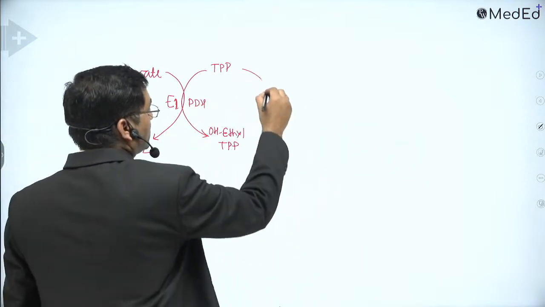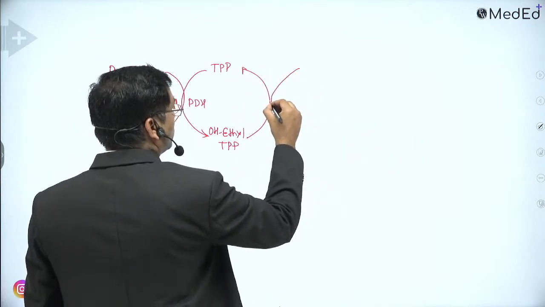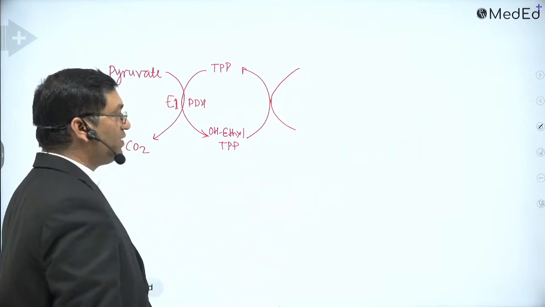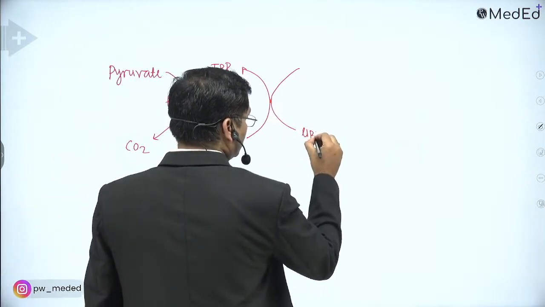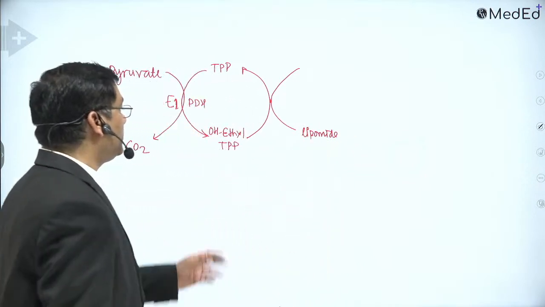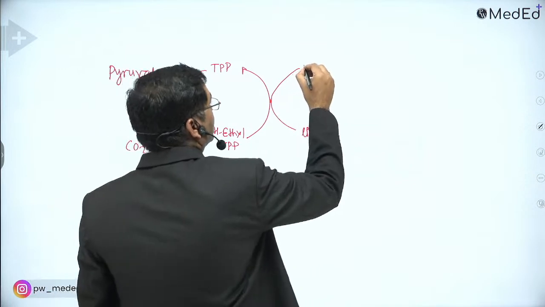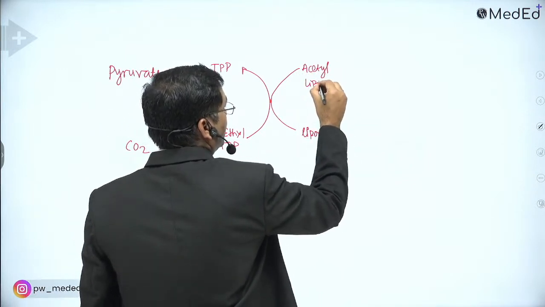Now in this reaction, the hydroxyethyl group is transferred to lipoamide, and it is converted into acetyl lipoamide.